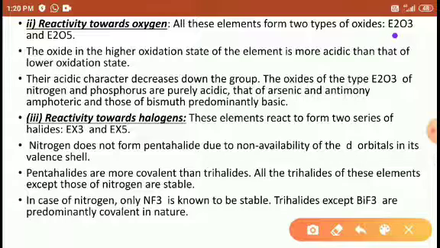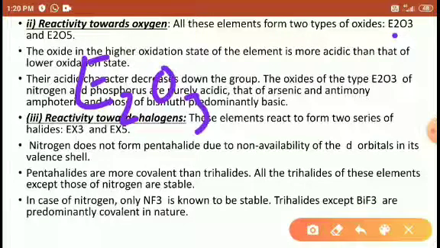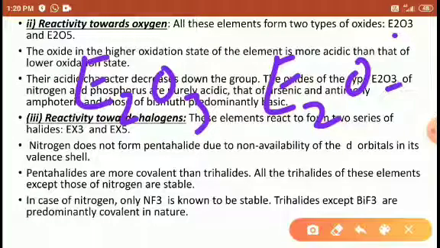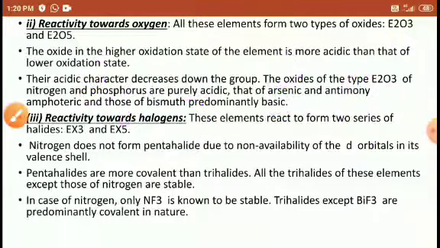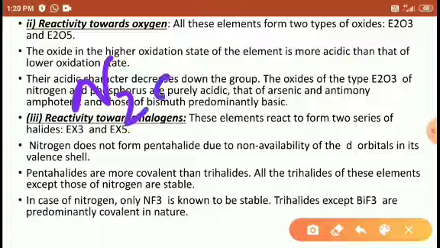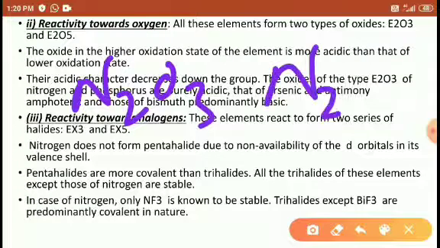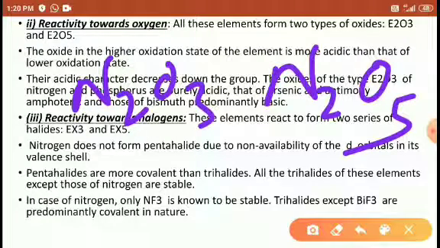So in this case, which one is more stable, E2O3 or E2O5? Or you may use N2O3 or N2O5. Which one is more stable here? In E2O3, the oxidation state is 2 times 3 is 6, 6 divided by 2, that is plus 3.